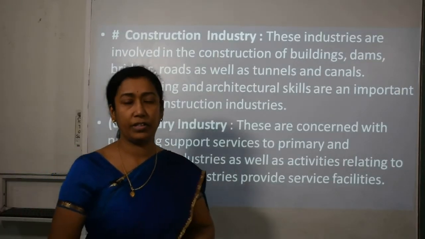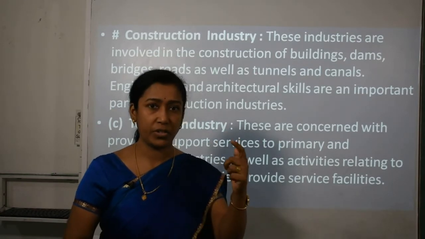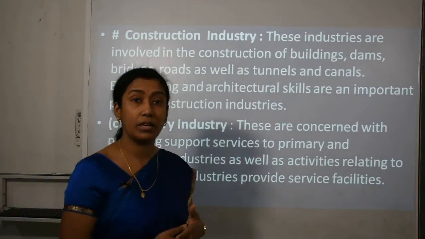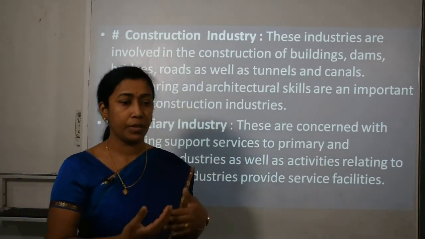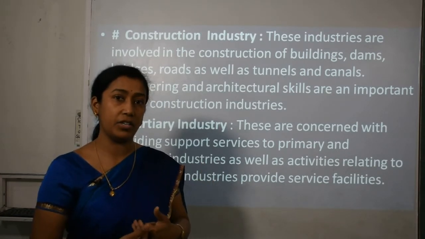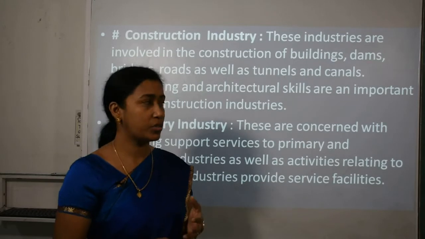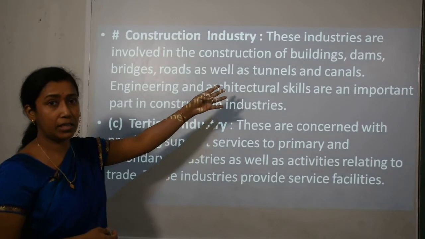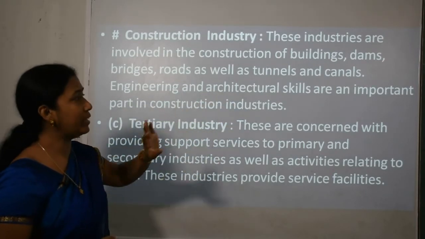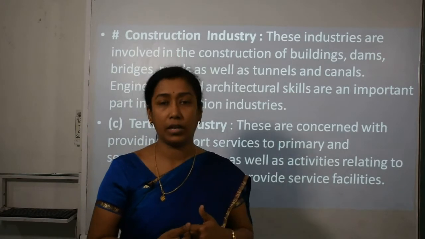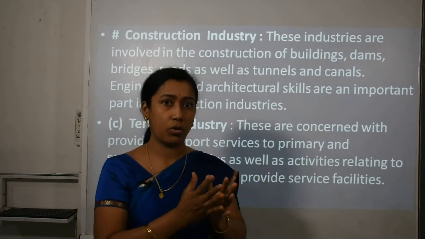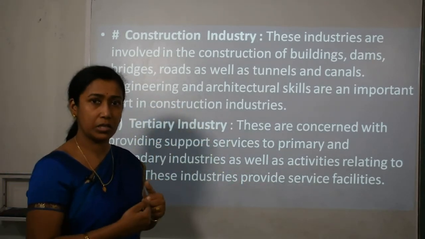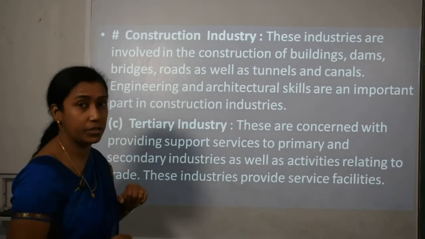Now the second kind of secondary industry: first we did manufacturing, in which 4 classifications were there. Second is the construction industry. As the name suggests, when we say construction, it means to build or to construct something. So these kinds of industries are basically engaged in construction of dams, bridges, roads and so many other things. Sometimes they are engaged in making tunnels and canals also. So engineering and architectural skills are an important part of these construction industries. All those industries engaged in using engineering and architectural skills are actually in the construction industries.